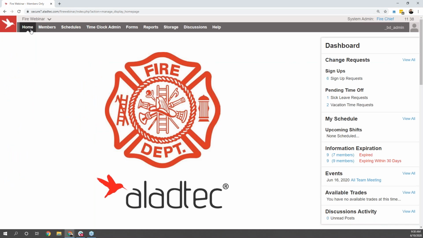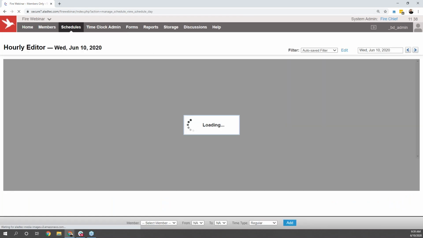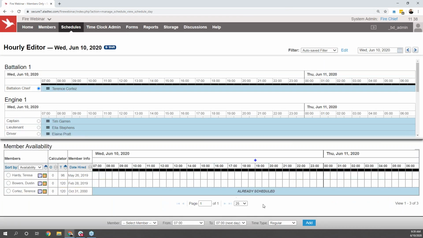And RJ is asking if we can assign labels to somebody who is working. You definitely can add any labels that you need to an individual's shift. If I pull back over to that hourly editor, you're able to see that we have an option down at the bottom here called time types. You'll be able to set up those time types to have a customizable list of any different labels you might need associated with somebody's shift.